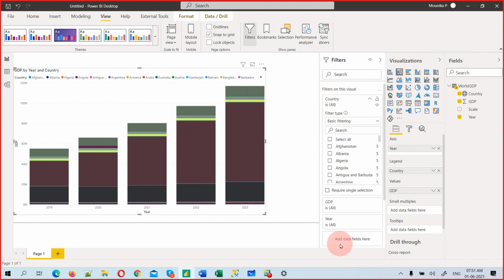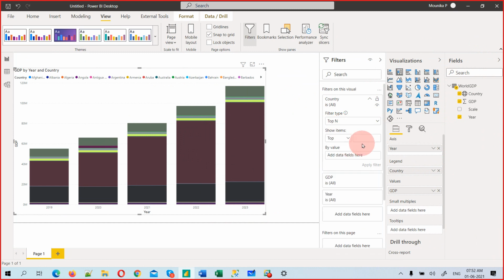We'll talk about filters and types of filters. There are 3 types of filters: filters on page, filters on visual, filters on all pages. And again inside that there is a filter type, one more type: basic filter, advanced filter and top N filter. I'm going to use the top N filter, and under it I want to give the top 10 countries. But top 10 by what? Top 10 by GDP, not area, not population, but GDP. We don't have any other column, so I'm just going to go with GDP, and then we need to apply the filter.